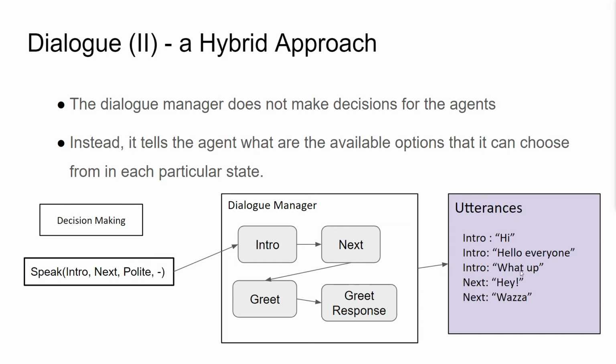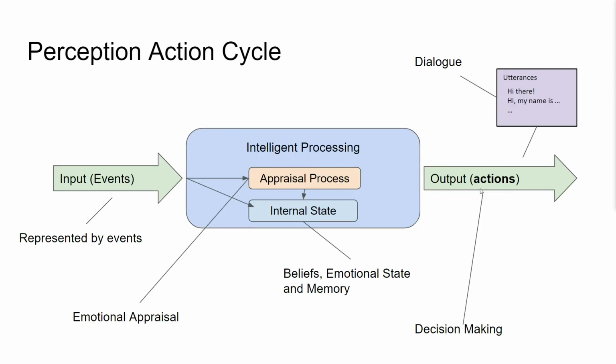Hi, hello everyone, or what up? And then the conversation would move forwards to the next state. So the agents replying to this agent would probably be in the next state of the conversation, and they could say hi, or hey, or what's up, in response to the first one, okay? So it's a hybrid approach because it mixes both.